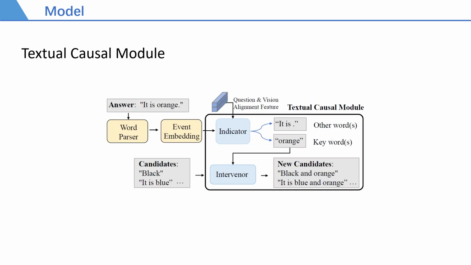The second one is the textual causal model. As we discussed previously, keywords sometimes introduce new bias. Therefore, we select the keywords according to the question and the vision alignment feature. Then, they are sent to the intervener to combine with other candidates in this question to generate new candidates. These new candidates will reduce the model's direct dependency on keywords.